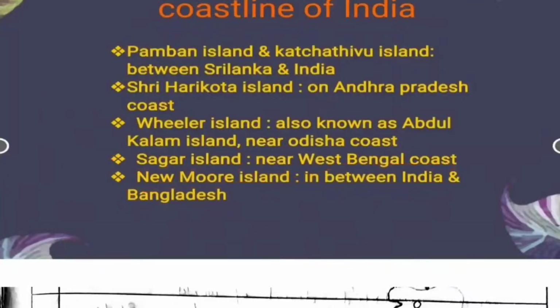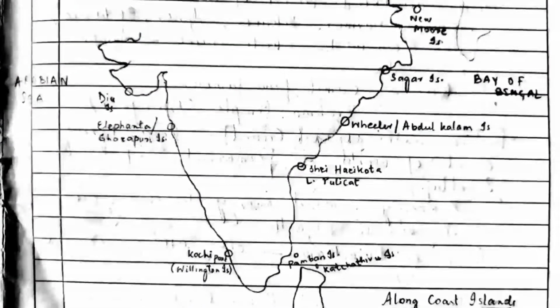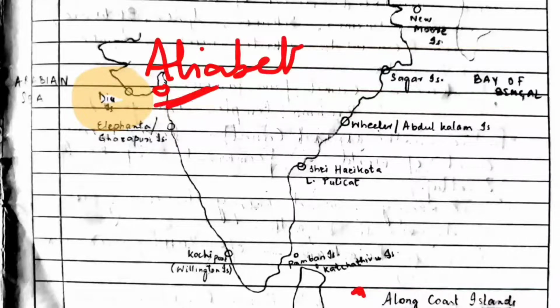So let's move forward to the map. So this is Diu Island. And here we also have Alia Bet Island near Gujarat. Then we have the Elephanta or Gharapuri Island, also known as Salsette or Heptanesia, near Mumbai.